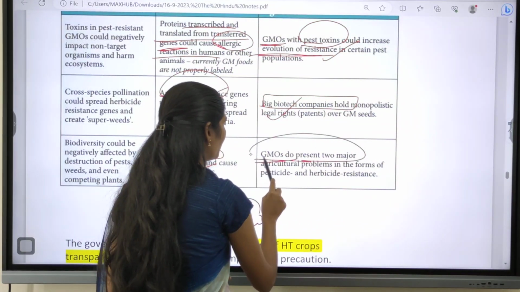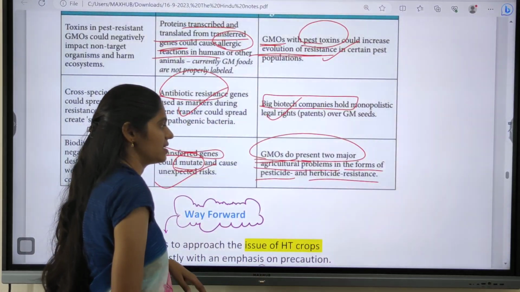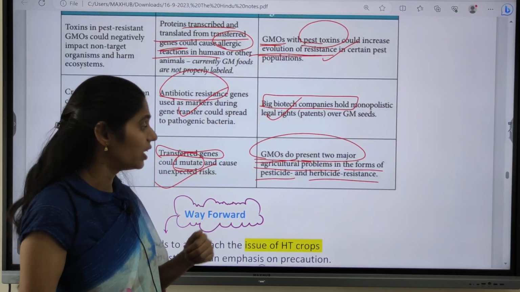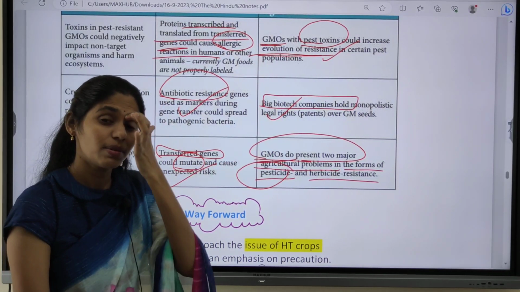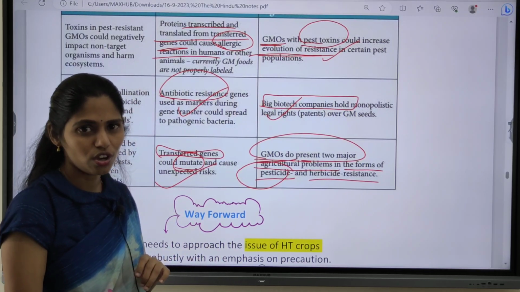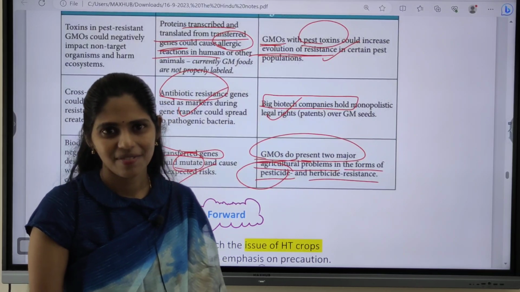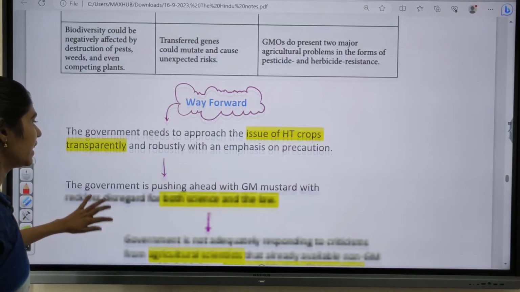They present two major agricultural problems in the form of pesticide and herbicide resistance. So these genetically modified organisms will also lead to pesticide and herbicide resistance. So these are some important risks regarding the use of genetically modified plants and genetically modified animals. Is it clear? And now let us see the way forward, what the government can do.